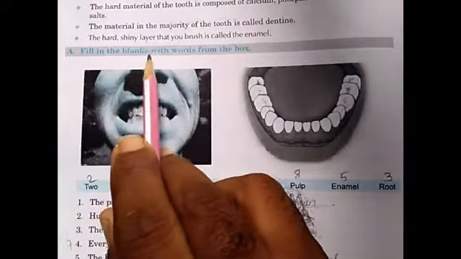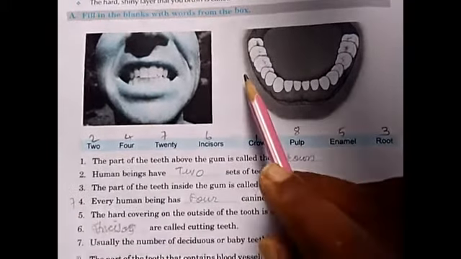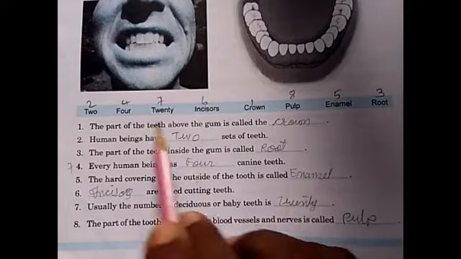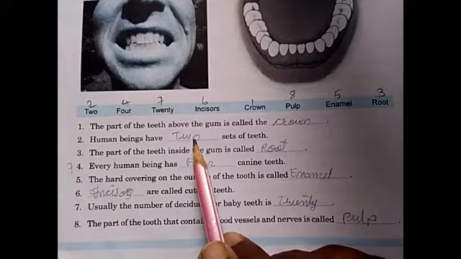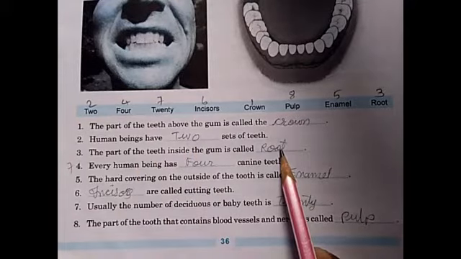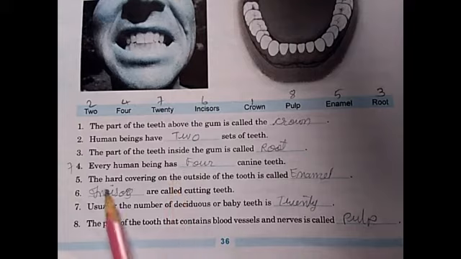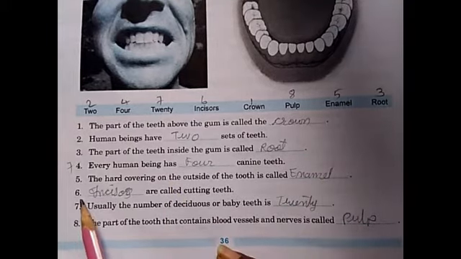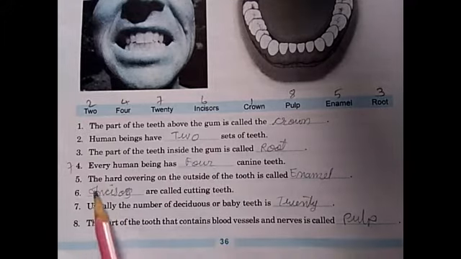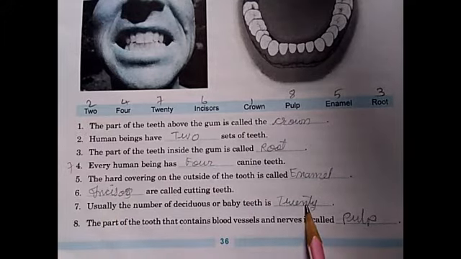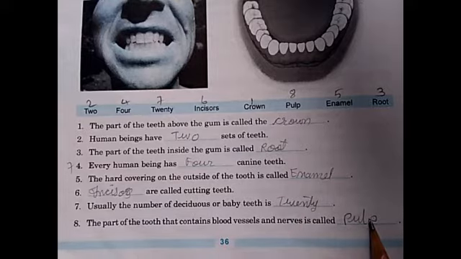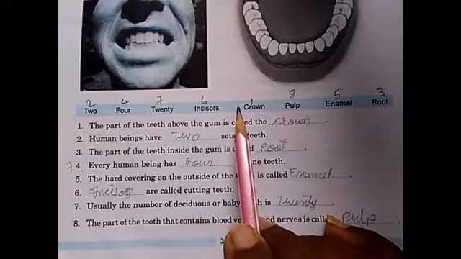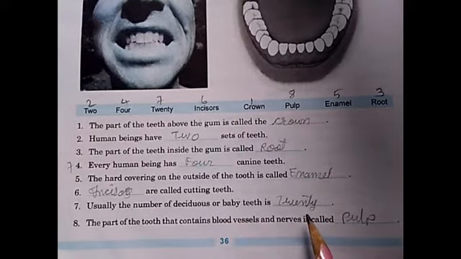Next, teeth. Fill in the blanks with the words from the box. 1. Crown. Here is crown. 2. 3. Root. 4. 5. Enamel. 6. Incisors. 7. 20. 8. Pulp. You can see the numbers written here. According to that, you write the answers.